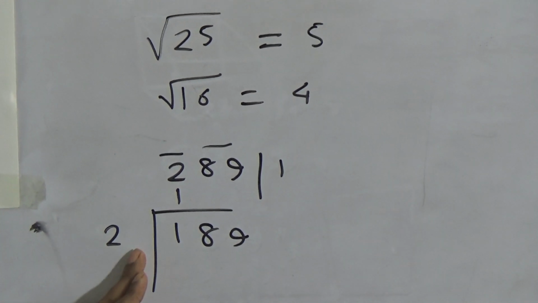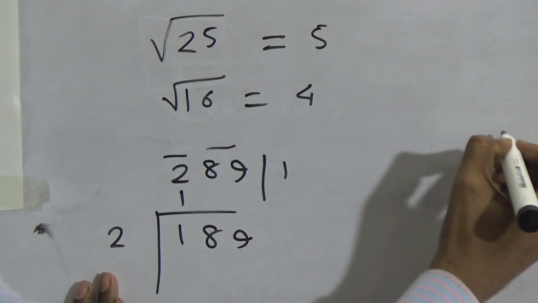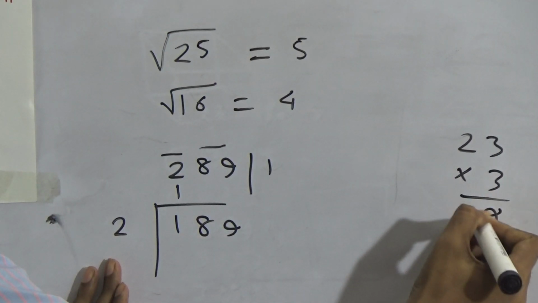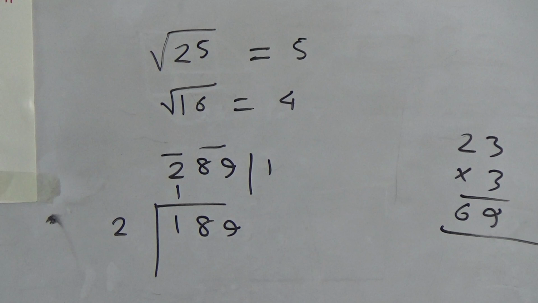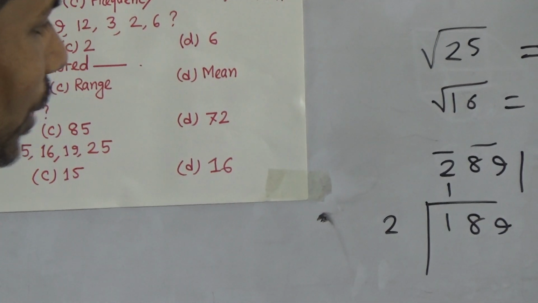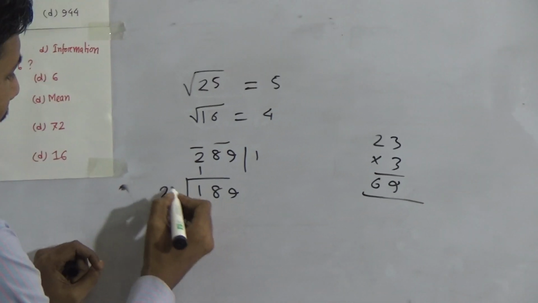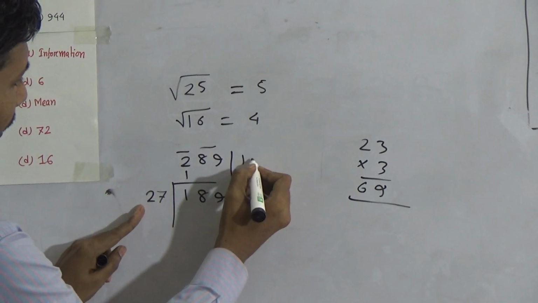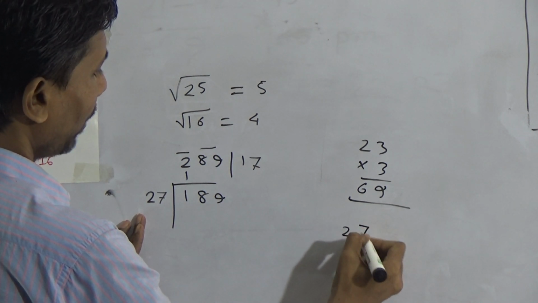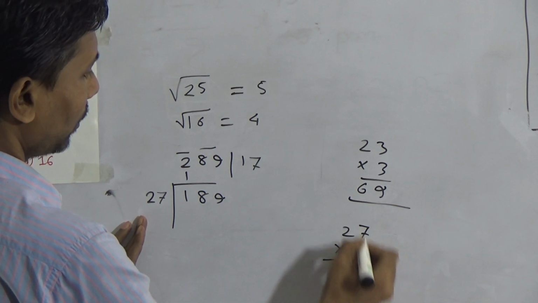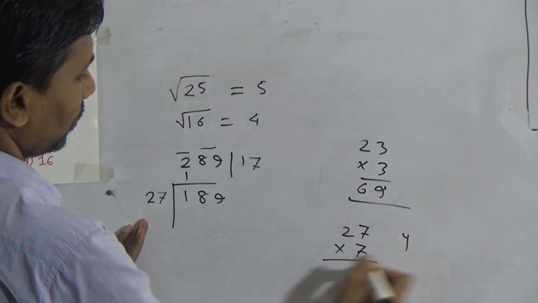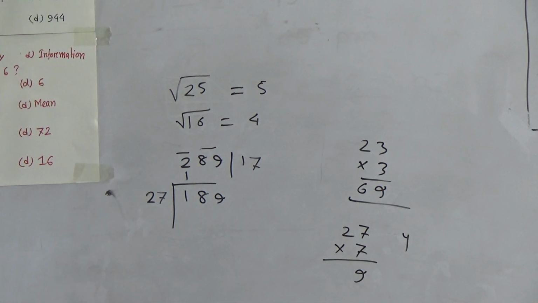If you take 3 here, then you have to take 3 here. 3 threes are 9, 3 twos are 6. No, this is not correct. So another one, which one do you take? If you take 7 here, then you have to take 7 here. 27 into 7, this is equal to what? Okay, dear student.